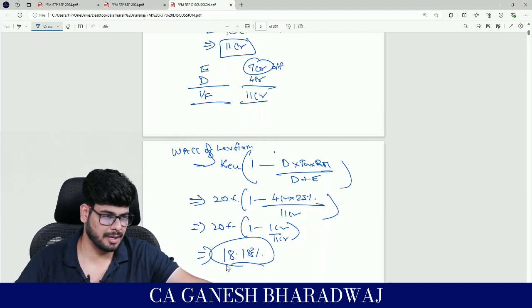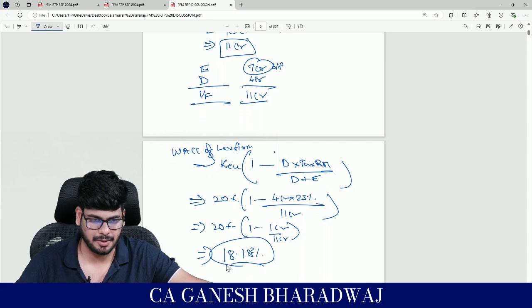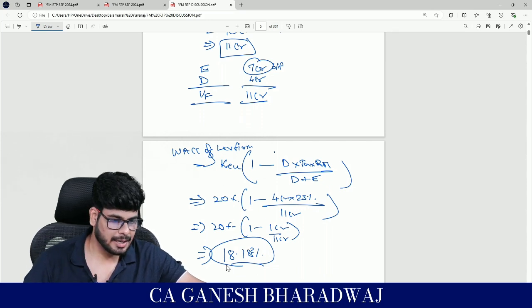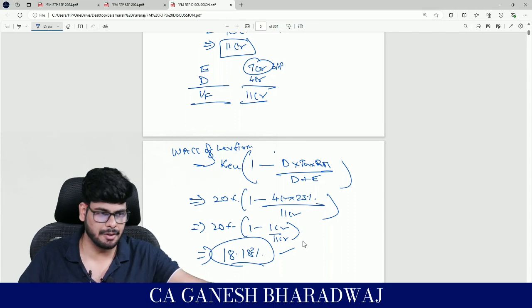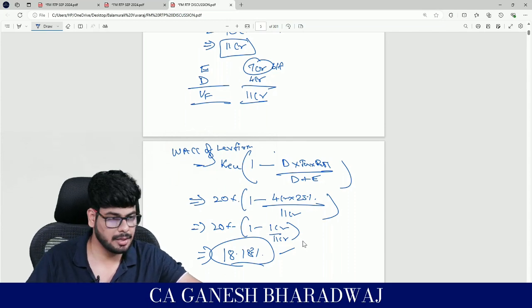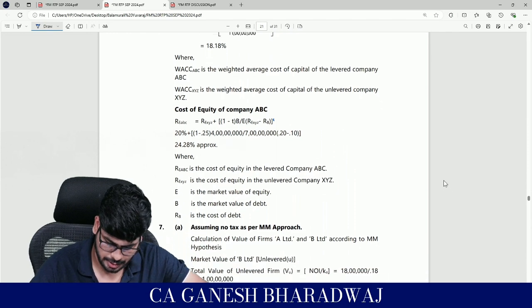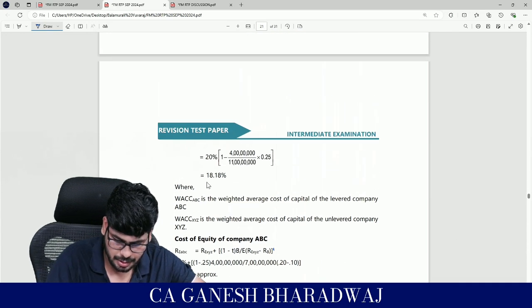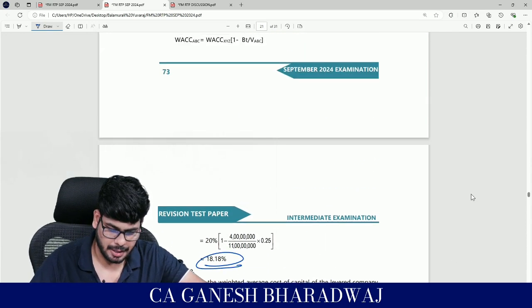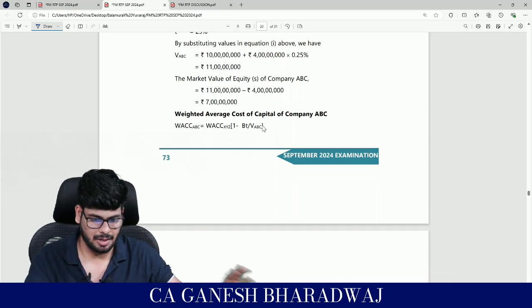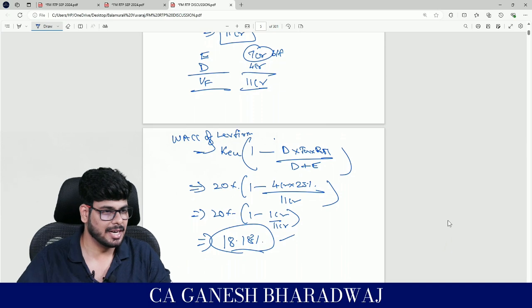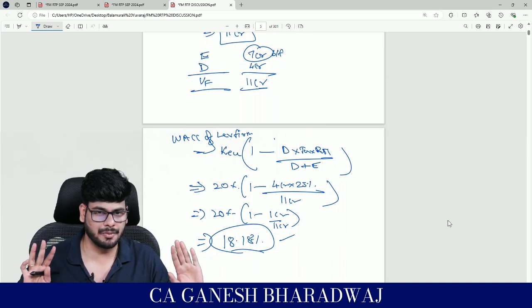See, if I open this RTP and show you, the solution they have done keeps going, but yes, the answer is the same, but this is based on a logically derived formula, right? Guys, getting it? Look at this, it isn't matching with their answer. So 1 minus BT into V, ABC and all. This is what it is. It is as simple as this. Okay, clear with this, guys?